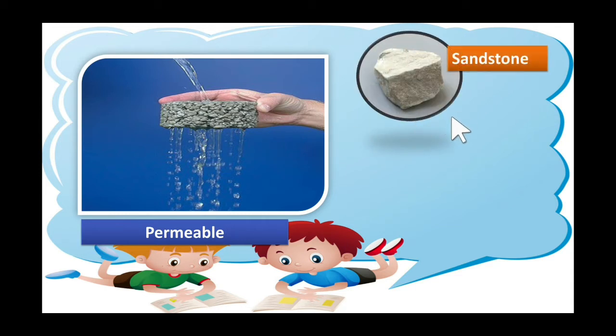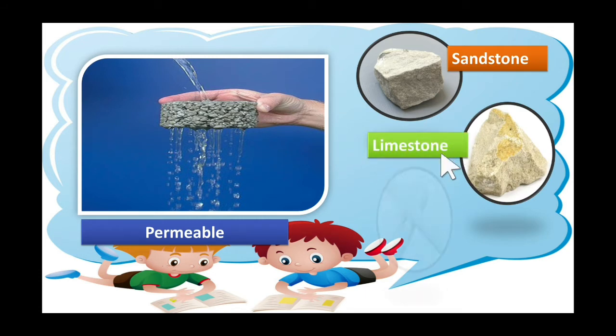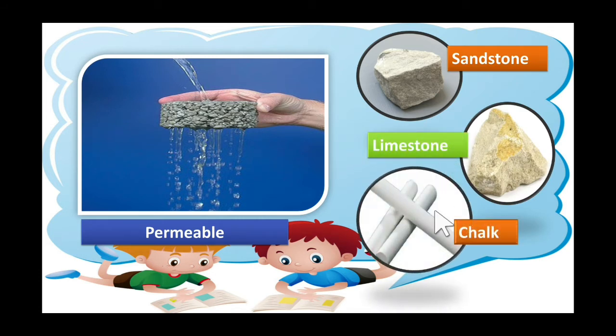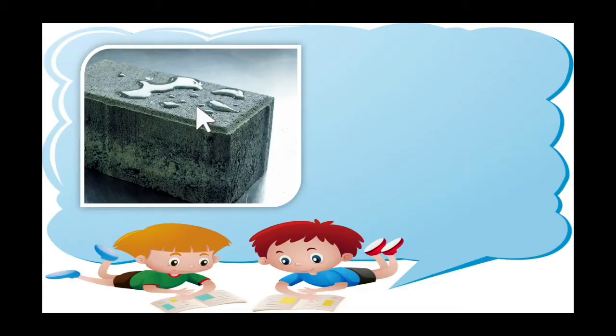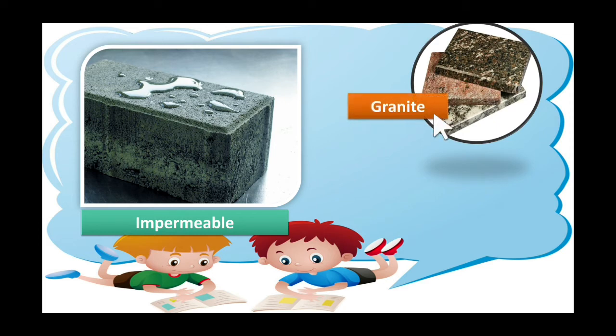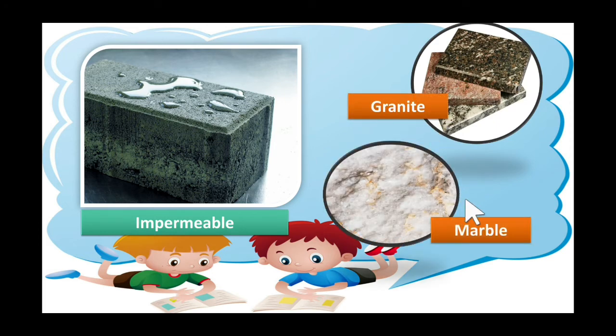For example, sandstone, limestone, chalk, all these are permeable rock. So all these are examples for permeable rock. Okay? So tell me, the rock which does not allow the water to pass through it is called impermeable rock. Let's say it. See, this is an impermeable rock which does not allow the water to soak through it, right? Yes. For example, granite, marble, all these are impermeable rock, right? Yes.